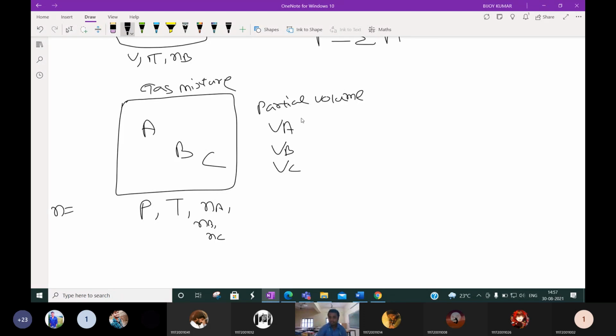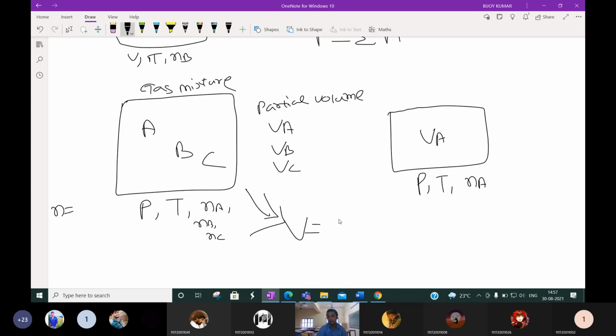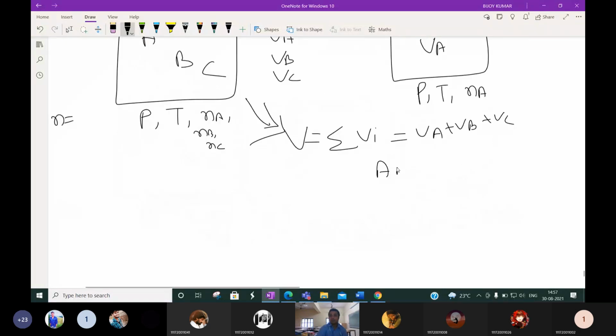How can we calculate it theoretically? If in the same container, at the same pressure and temperature, that number of moles of the gas is kept, what will be the volume occupied by the gas? That is called the partial volume. And the total volume of this gas mixture will be equal to the summation of the individual volumes, Va plus Vb plus Vc, and this is called Amagat's law.